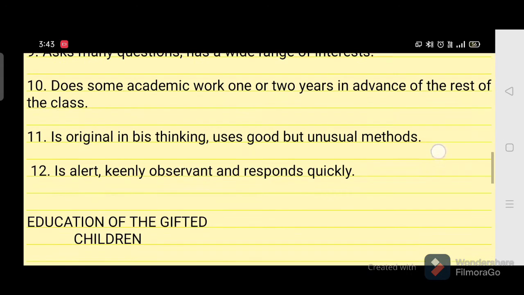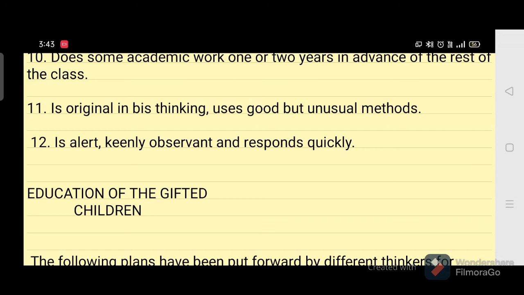And the last, not the least, is alert, keen, observant, and responds quickly. In a class, you see them always alert. Whenever you take them to a laboratory or an exhibition or any place to observe or show anything, you find them always alert, keenly observing the things, and responding quickly whenever you ask them a question. So these are the points based upon which you can identify gifted children in your class as a teacher.